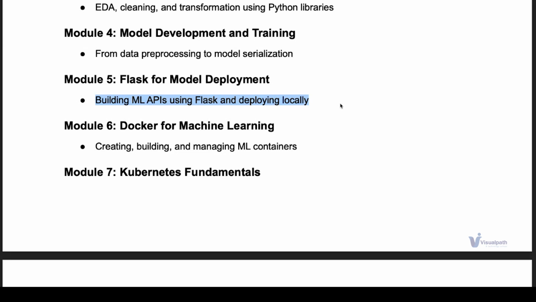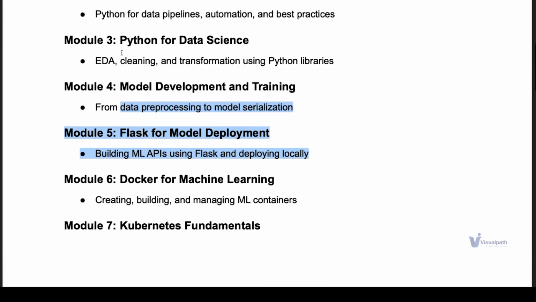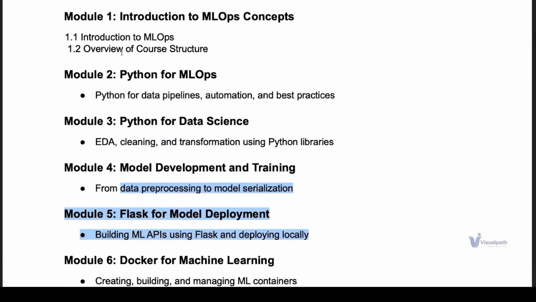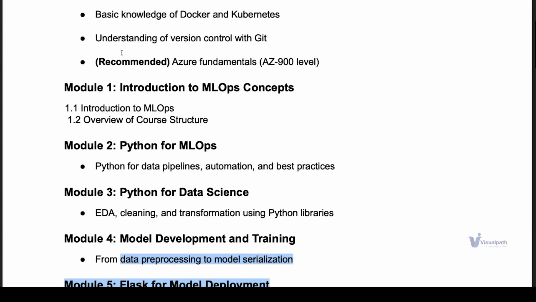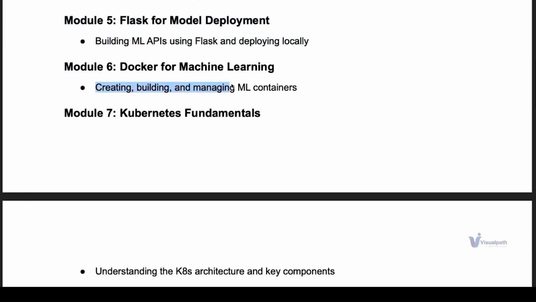Once you've understood the basic concepts, how you clean the data, how you get the data, and the basic understanding of MLOps, then we'll move into how you can convert that application, that API, or that exact ML that you will be working with into a container. How do you create that? How do you build that? And how do you manage it using GitHub Actions? We'll use GitHub Actions to create, build, and manage your ML containers.